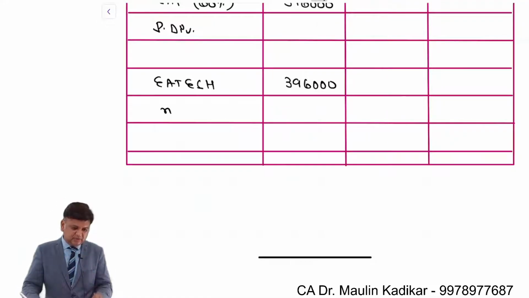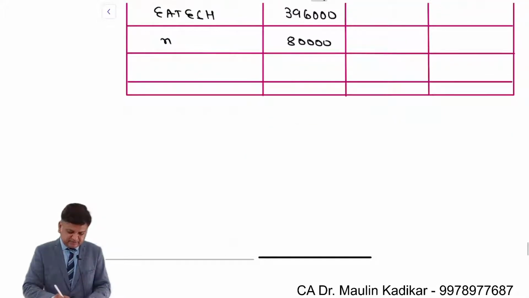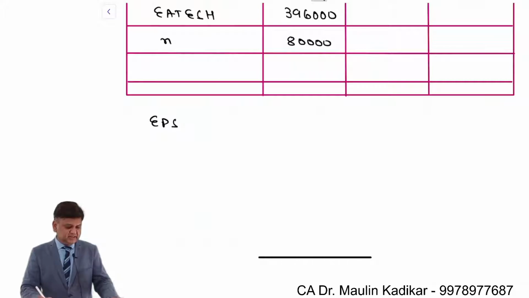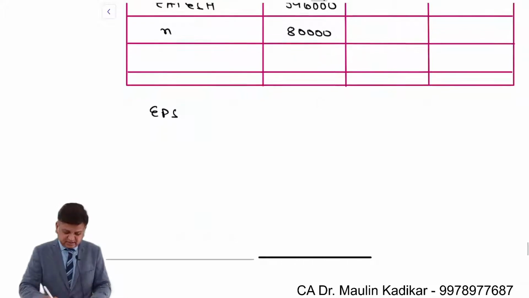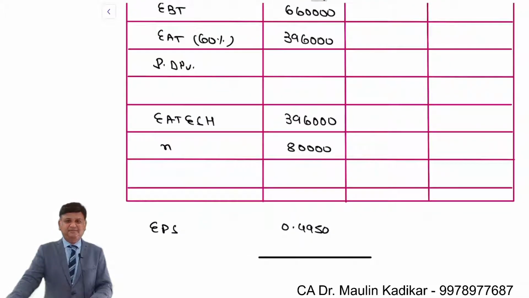क्वेश्चन में अभी के हमको नंबर ऑफ इक्विटी शेयर्स दे रखे हैं that presently it has 8 lakh shares outstanding और उसके बेसिस से हमको अर्निंग पर शेयर मिल जाएगा. So 3,96,000 upon 8 lakhs that comes to 0.4950. This is the way EPS in the first case can be calculated.